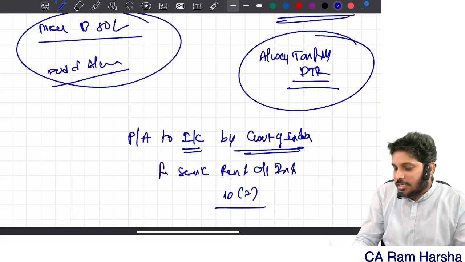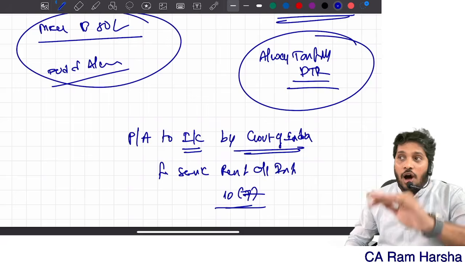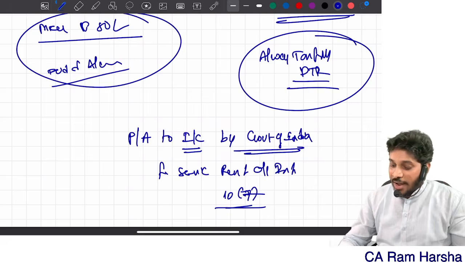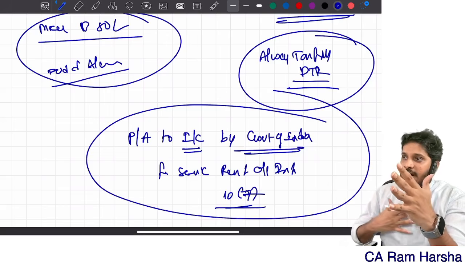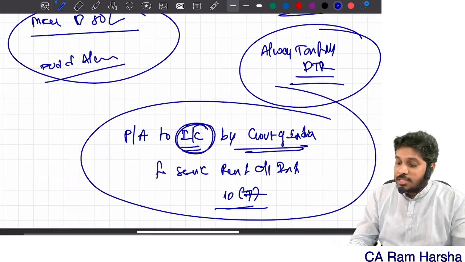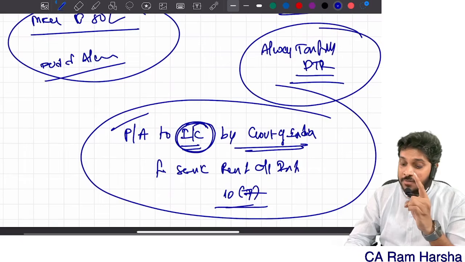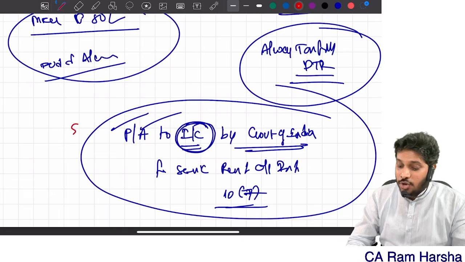Section 10(7). This allowance is always exempt. So allowances given to an Indian citizen by the Government of India for services rendered outside India are fully exempt. Remember, this exemption is available only if the government is paying perquisite or allowance to an Indian citizen.